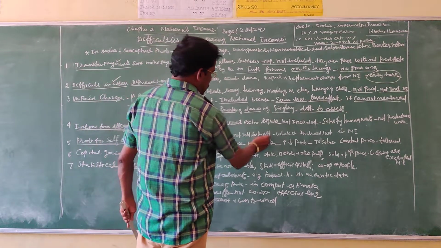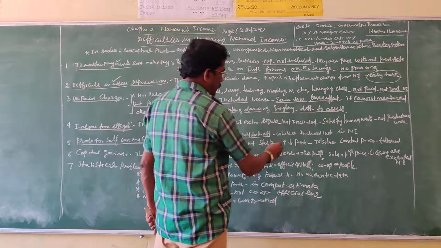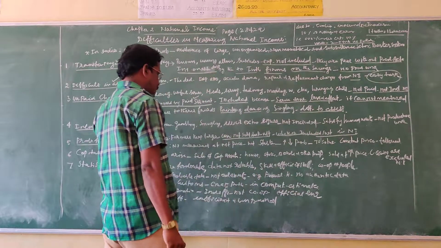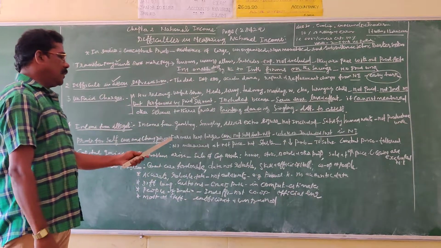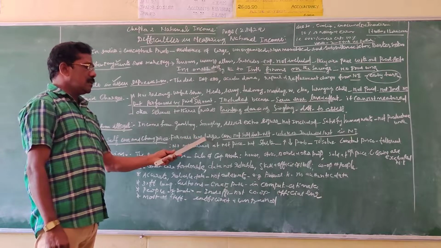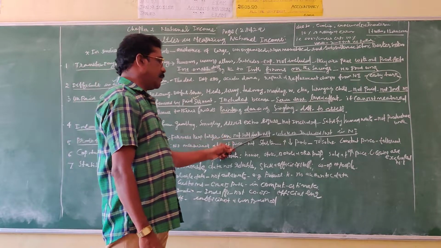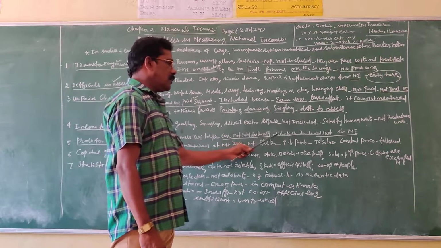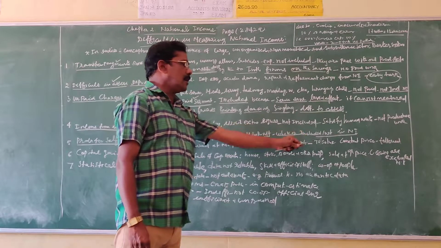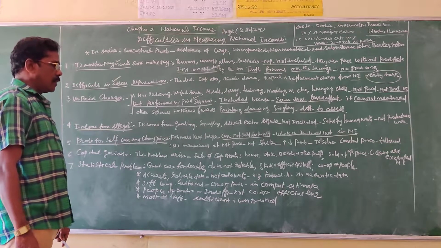Whether it is sold in the market or not, whether it is included in the national income or not, there are a lot of questions. So the farmers keep a larger amount of farm products or agriculture products for their own use, which are not sold in the market. However, whether it is sold in the market or not, or whether it is included in the national income or not, there will be difficulties in measuring this.